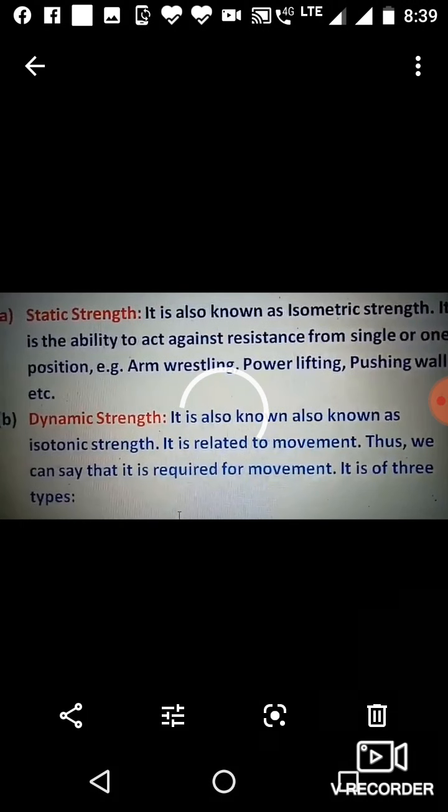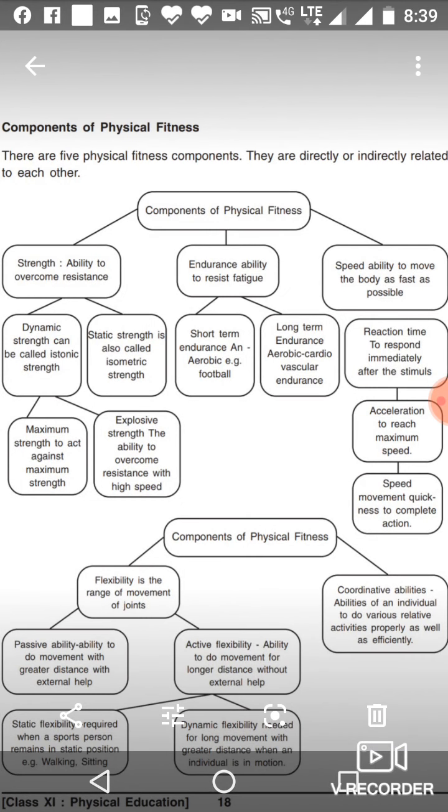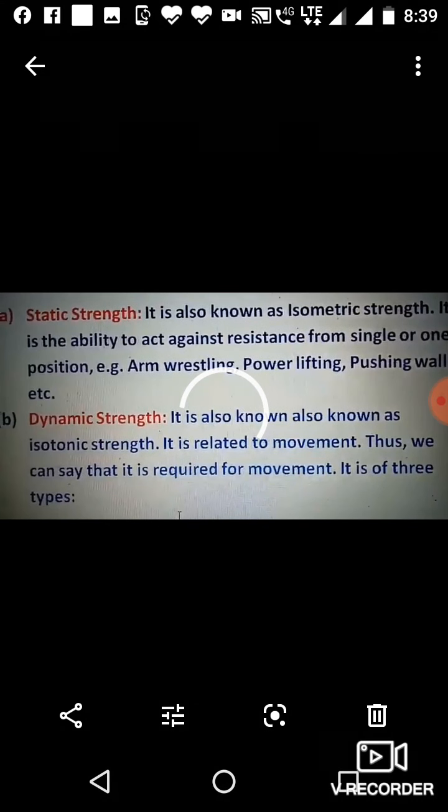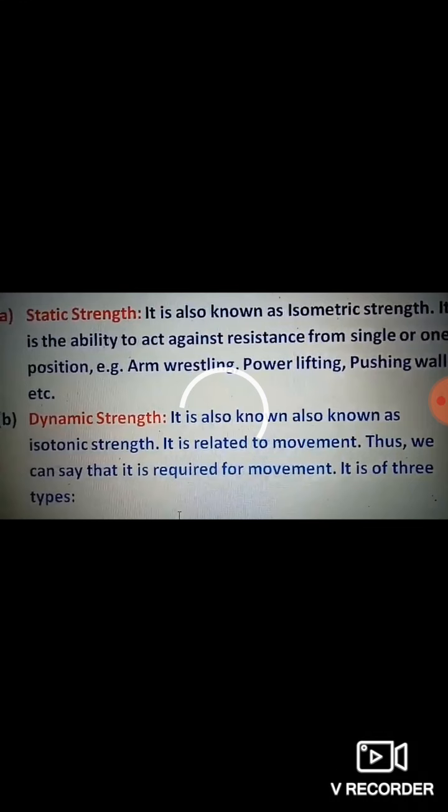Next is types of strength. We have to discuss the types of strength. Strength has two types, dynamic and static. Static strength is also known as isometric strength. That is very important, everybody learn the name. Isometric strength is the ability to act against resistance from a single position.